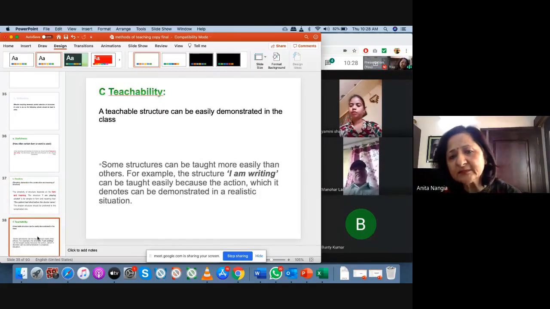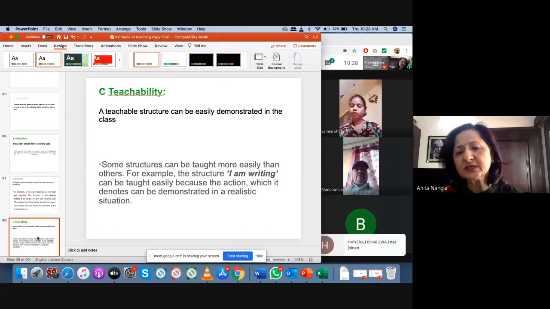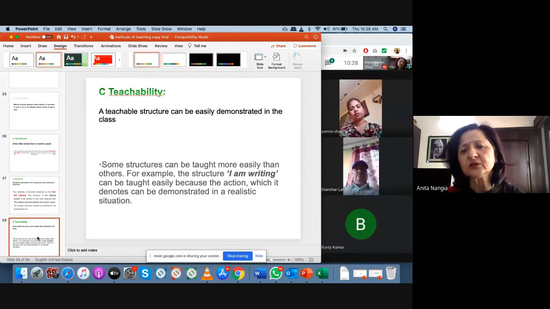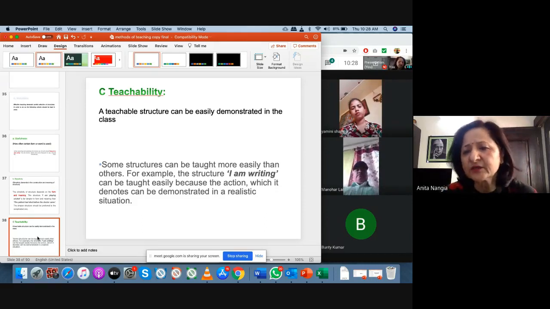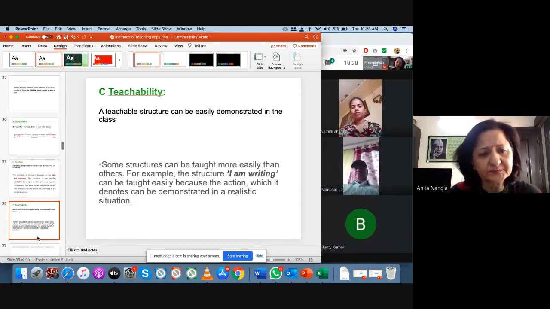Then teachability. There are certain structures that are very difficult to teach, and there are certain structures that are easy to teach. Again, I'm taking an example: "I am writing." It is easy to teach. You can show by writing on the board, by writing in the notebook that I am writing. They can get it that you are writing. But if I say, "I would have done it before," that is difficult to teach. So first take those that are easy to teach.